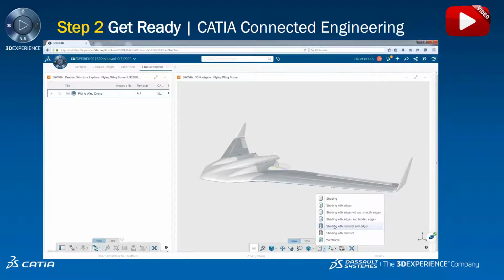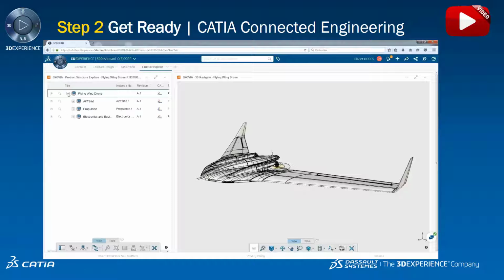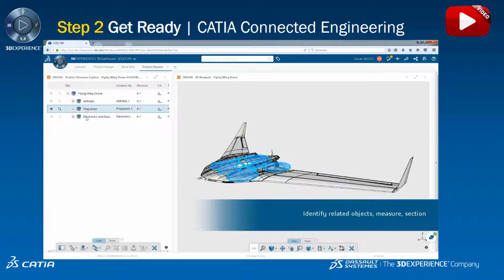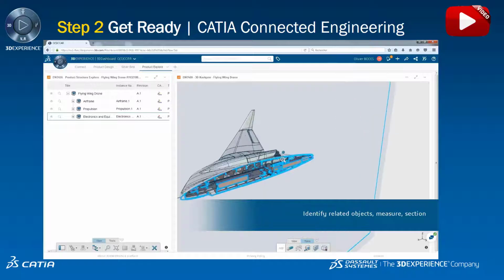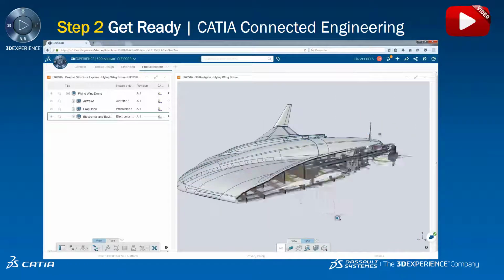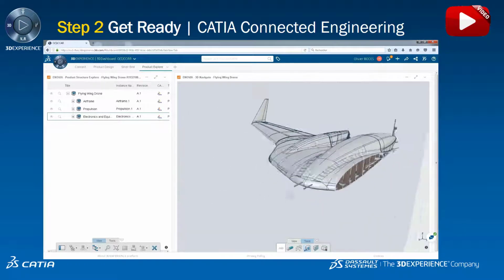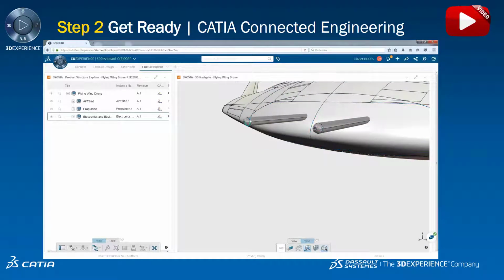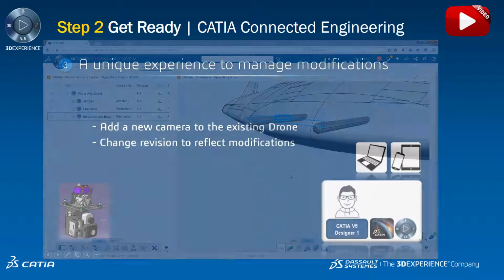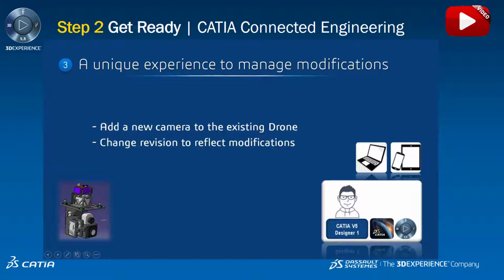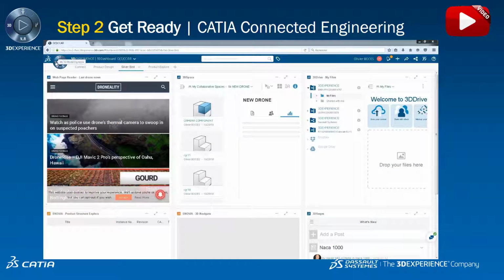Using players and viewers, anyone can browse and view the product that has just been saved. This is web-based technology allowing fully mobile access. In this viewer, for example, we have some basic functionality such as sectioning, and we can take some measurements. Now in step 3, the designer will create a new project by adding a camera to the existing drone.